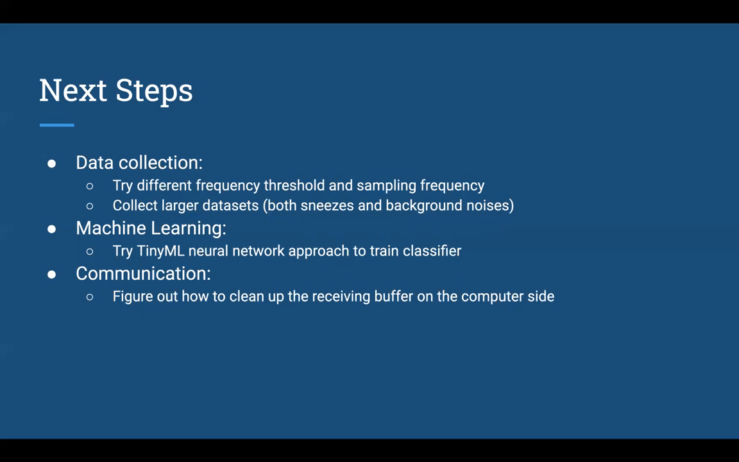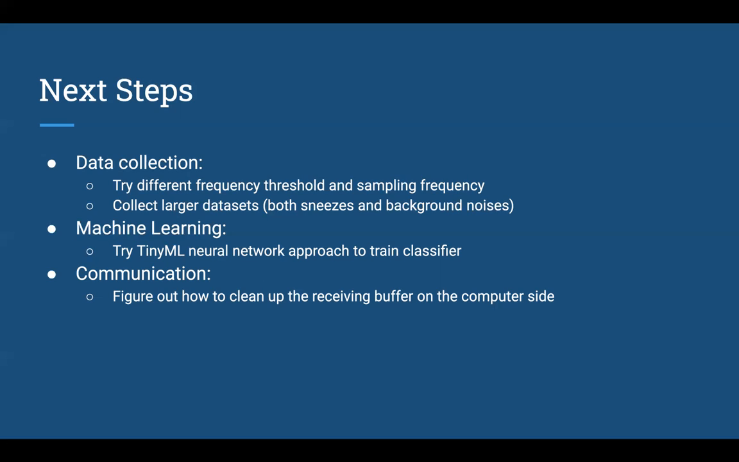And for the machine learning aspect, like we said, the current best option for us is the random forest algorithm, but neural networks are one of the most popular algorithms out there for machine learning. So our next step will be trying to implement a TinyML neural network to train our classifier.